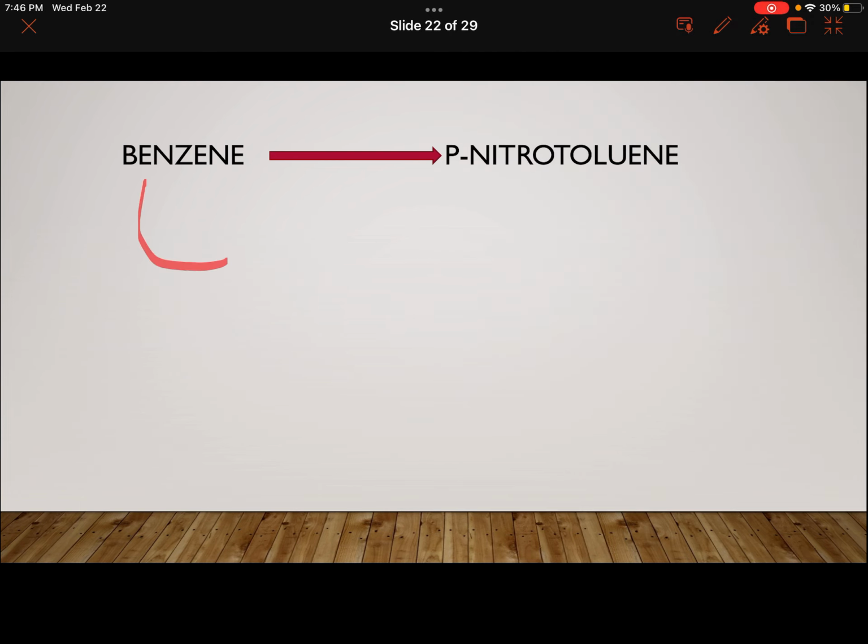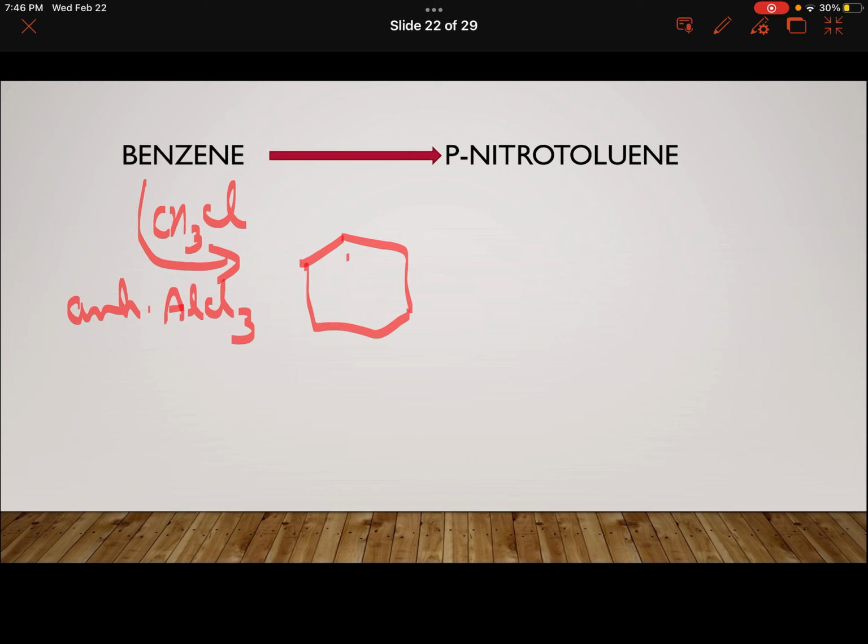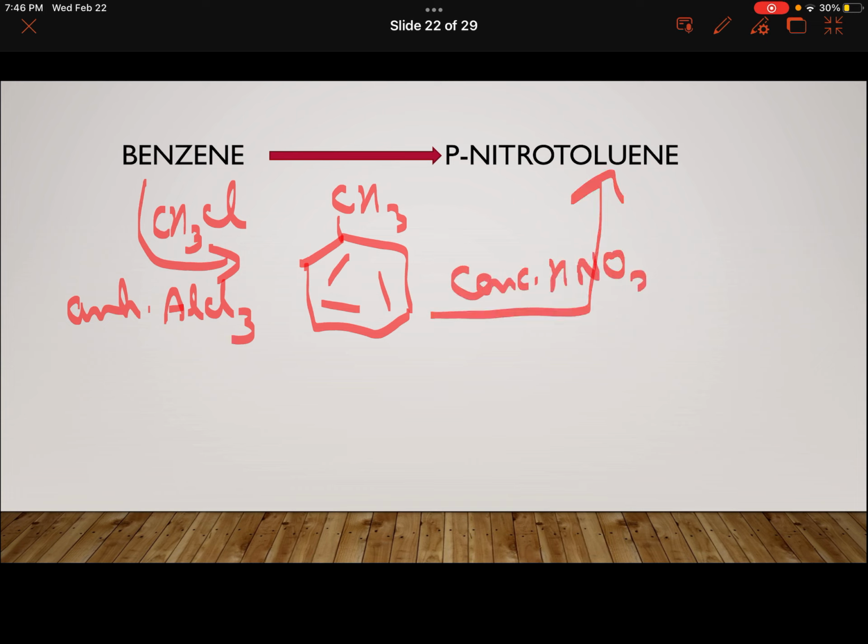Benzene is to be treated with CH3Cl, anhydrous AlCl3 as catalyst. It will give you toluene, and then you carry out nitration using the nitrating mixture, this plus concentrated sulfuric acid. It will give you NO2 at para position, so you will get this product.